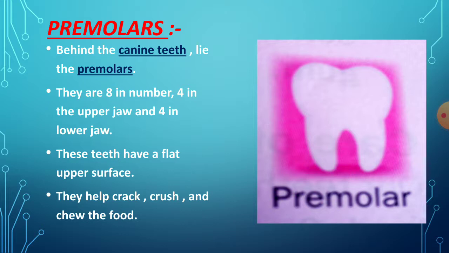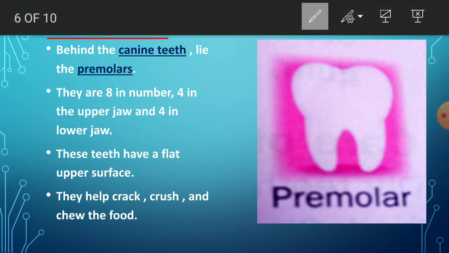And these teeth are flat in nature. See, these are flat in nature. These teeth have a flat surface on the upper side, not on the lower side. On the upper side only it has the flat surface. And what is the help of these teeth?